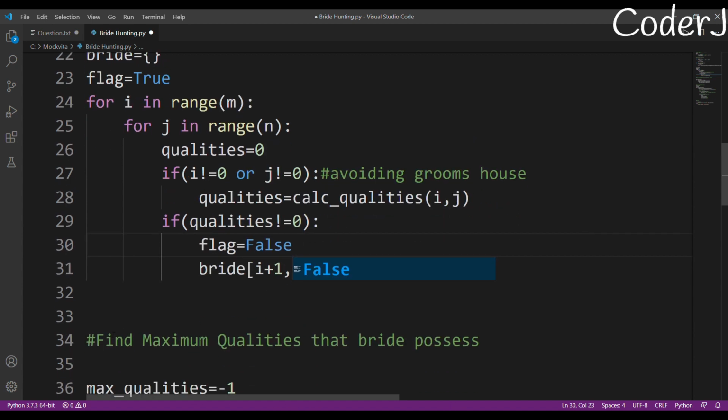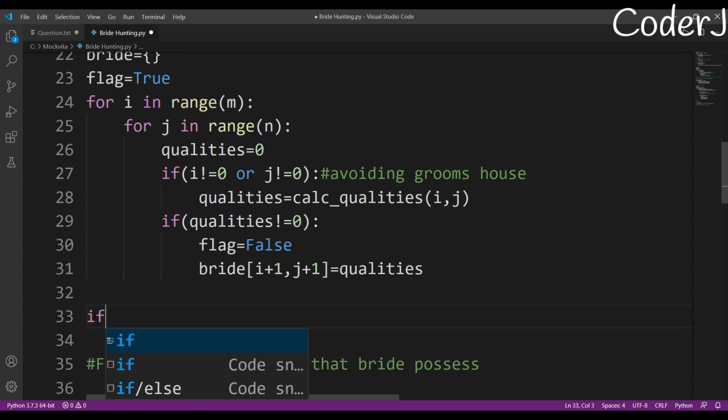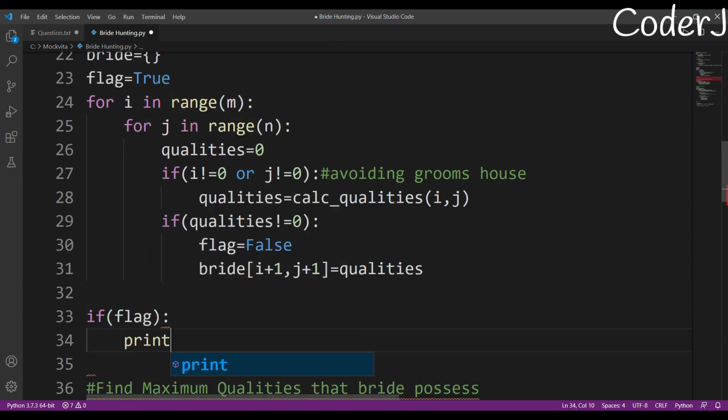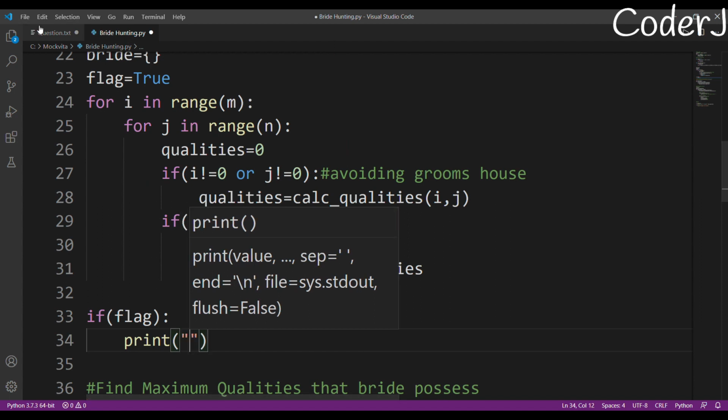After we are done calculating qualities, I'll put this condition: if my flag is true, then I'll print this. This was the only condition.